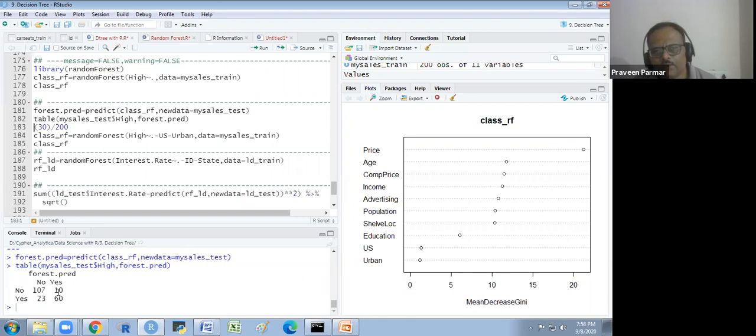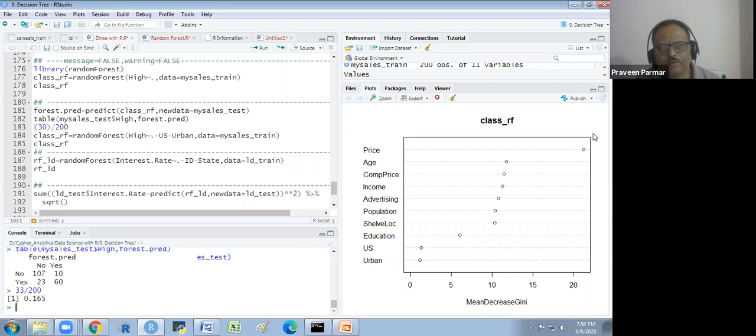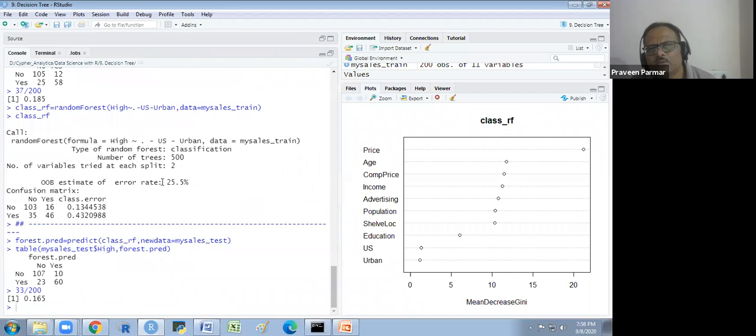It is 33 divided by 200. Now it is 16%. Now it is 16%. Okay. So the out of bag error increased when you dropped the third variable, because you lose most of the information.